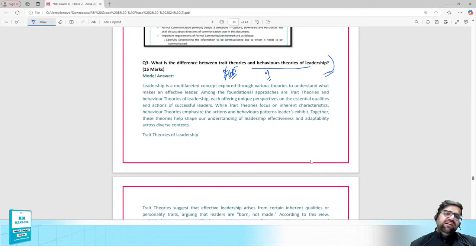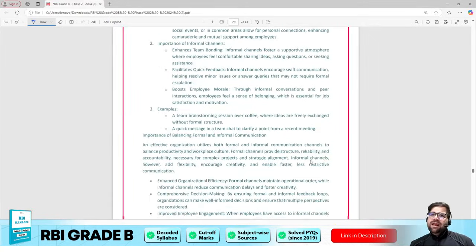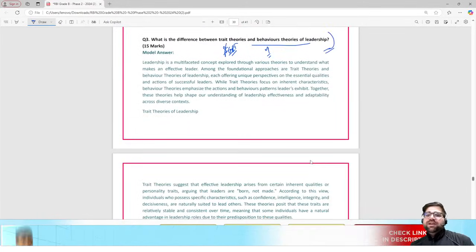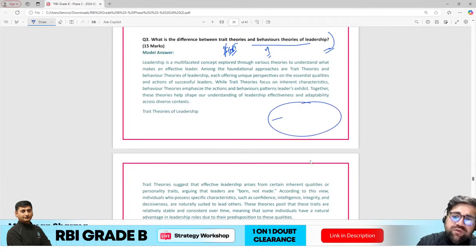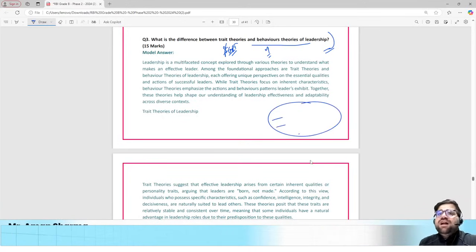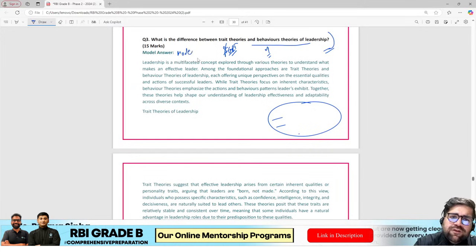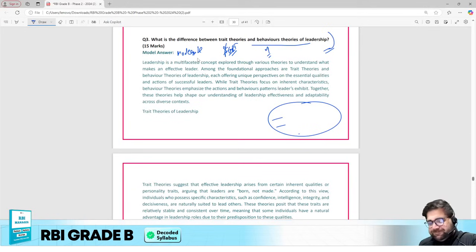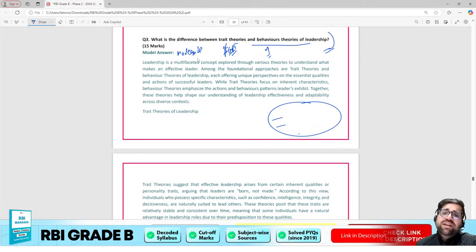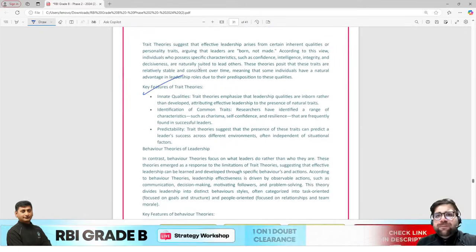So what I would have done is, if the first two questions are in my target list, I will do them. But if you want to attempt this particular question, trait and behavioral, then you will have to do mind mapping first. You have to write what points you will write first, and then you have to start typing the answers. Still, according to me, this is a moderate question. The first two questions which we have seen, the channel one and the derivative one, are comparatively easier as compared to trait. Now in trait, yes, you can define traits as well, different types of traits of a leader.